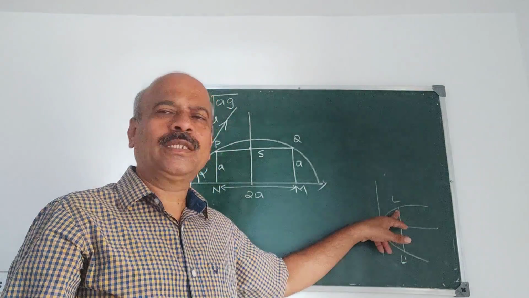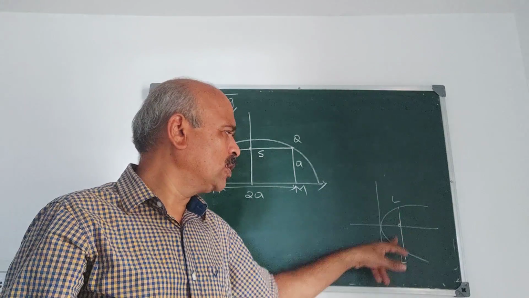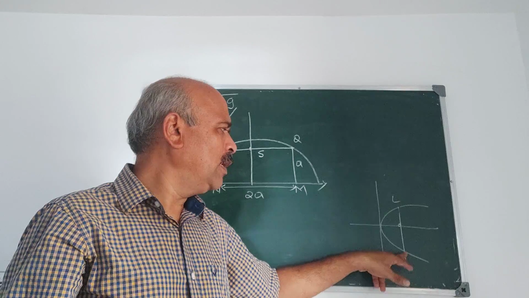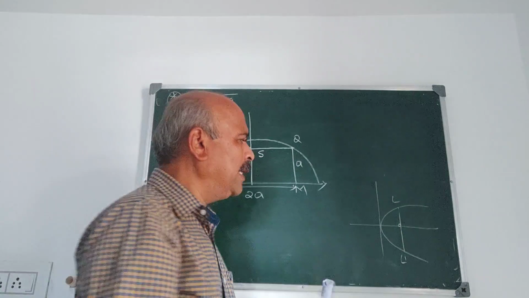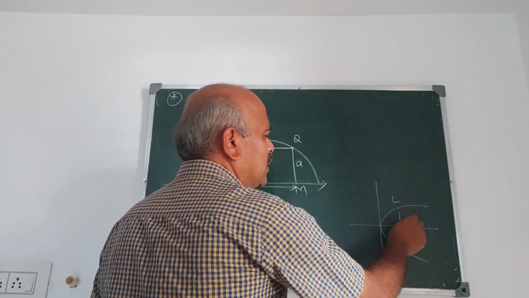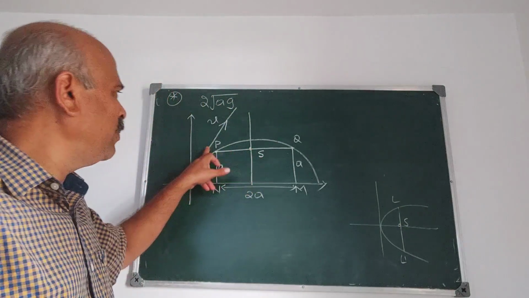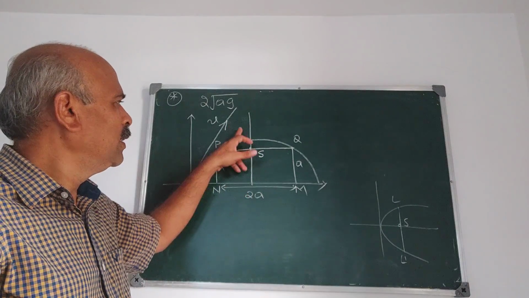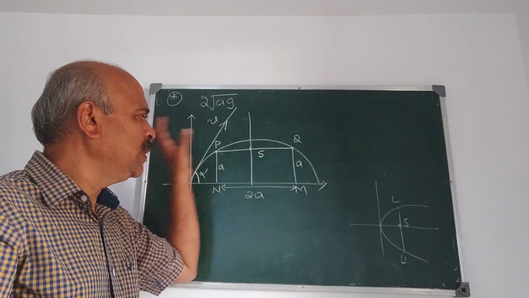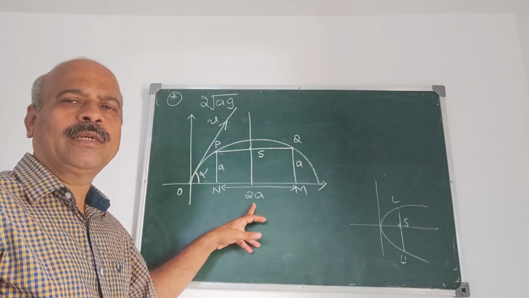Latus rectum means it is a chord passing through the focus and perpendicular to the axis. Because of symmetry, these two, L dash S and LS, they are equal. And if we prove that S, the focus, is the midpoint of PQ, then this PQ becomes the latus rectum, or 2a becomes the latus rectum.